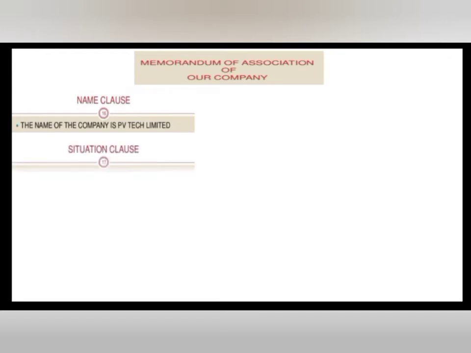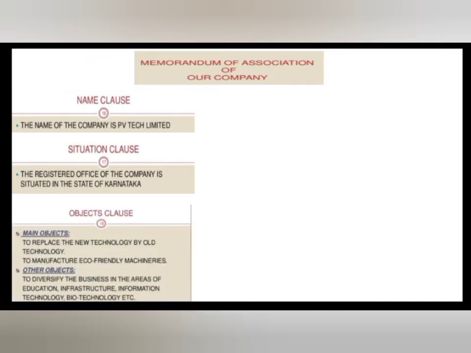Memorandum of association of the company. First one, name clause: the name by which the company is registered. Second one, situation clause: the registered office of the company is situated in the state mentioned. Objective clause. Main objectives: replace the old technology by new technology, manufacture eco-friendly machineries. Other objectives: to undertake business in the areas of education, infrastructure, information technology, biotechnology, etc.